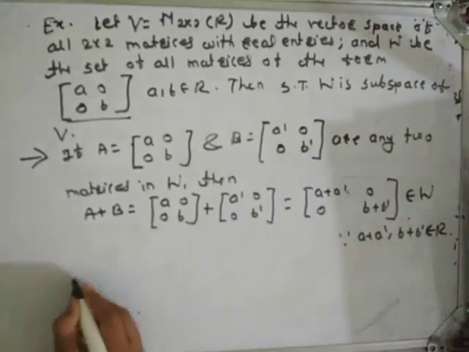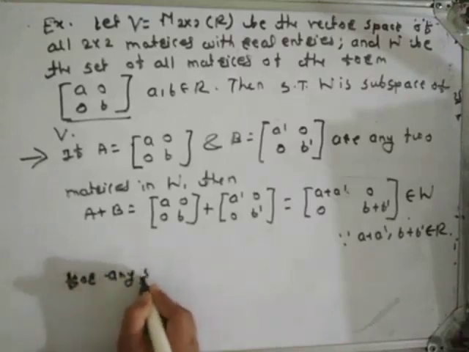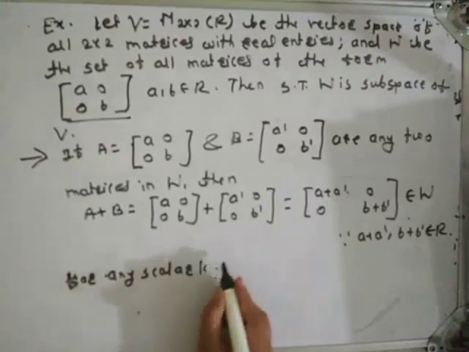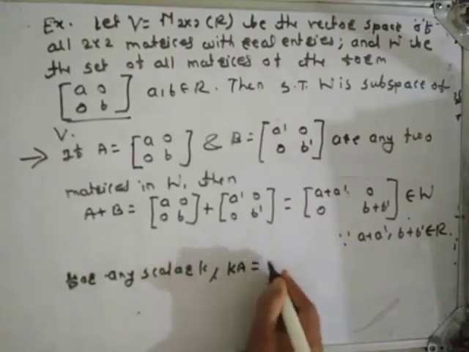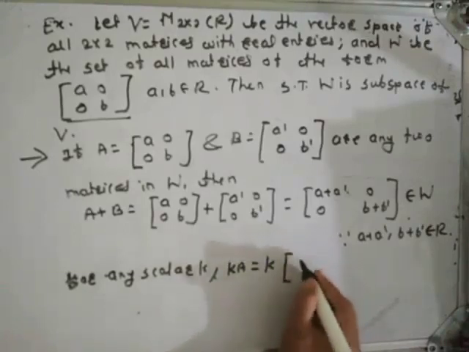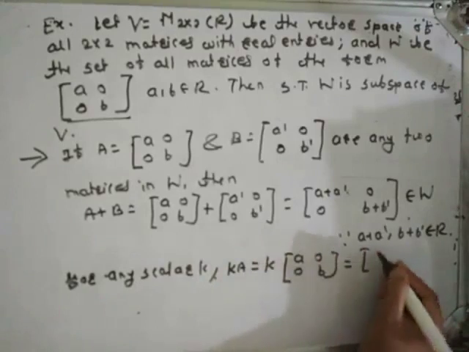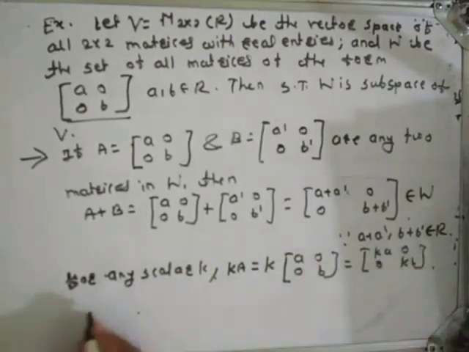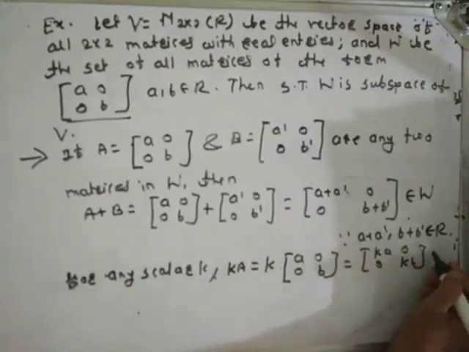Now for any scalar k, k times A is equal to k times the matrix [a 0; 0 b], which is nothing but the matrix [ka 0; 0 kb]. Does this belong to W?